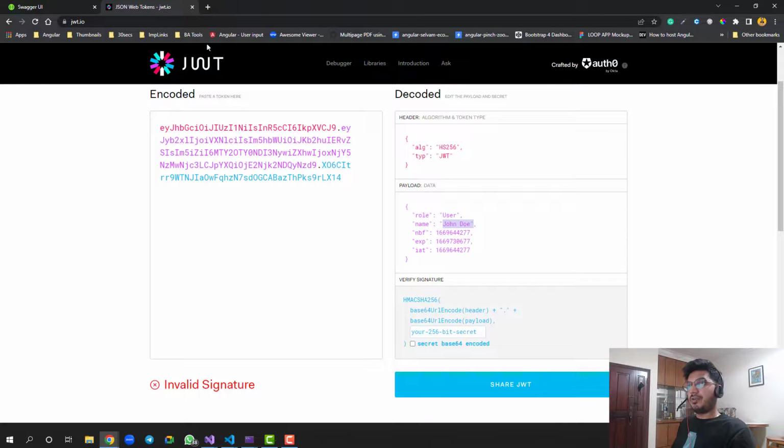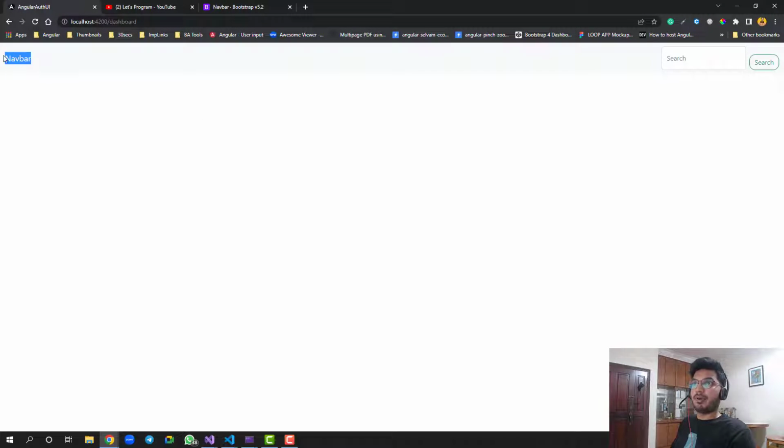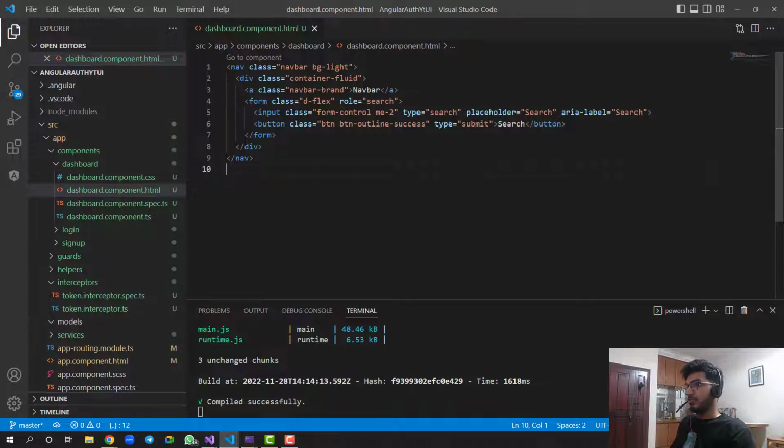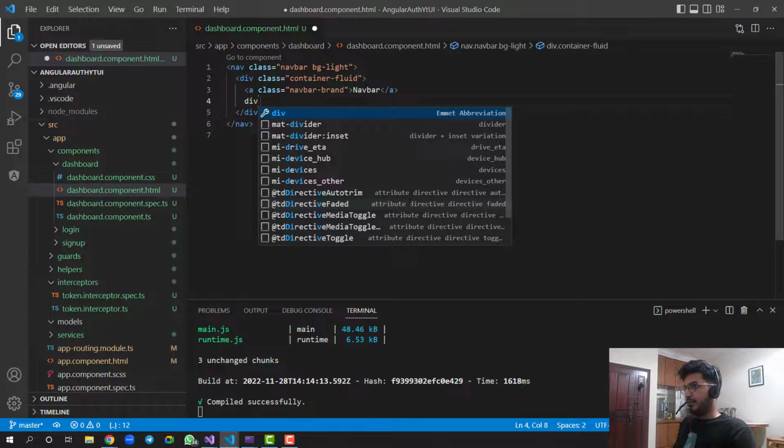Now in the Angular auth app, I have my navbar ready, and in this navbar I want to display the username of whoever has logged into my application. So I will remove this part from here, and here I will have my div with my name.